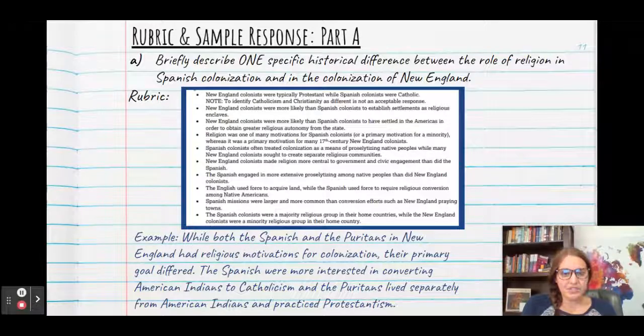While both the Spanish and the Puritans in New England had religious motivations for colonization, their primary goal differed. The Spanish were more interested in converting American Indians to Catholicism, and the Puritans lived separately from American Indians and practiced Protestantism. So I actually included two differences here, the Catholicism versus Protestantism. So that's one difference. And then also the fact that the Spanish were more interested in converting while the Puritans wanted to live separately. So I did a little bit more here than necessary, but if you have time, it doesn't hurt to do that.